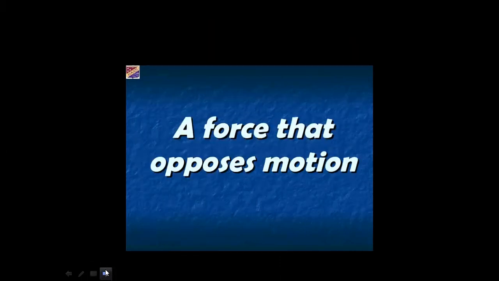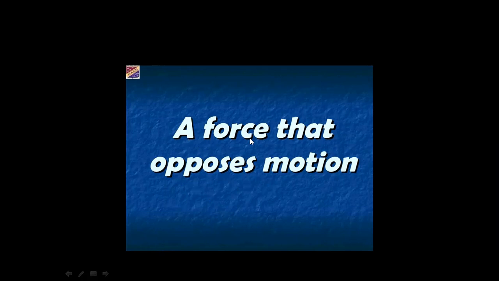So the definition is: a force that opposes motion. Which force? The force of friction, or the frictional force. The force which opposes motion is known as the force of friction. So this was the definition, okay?